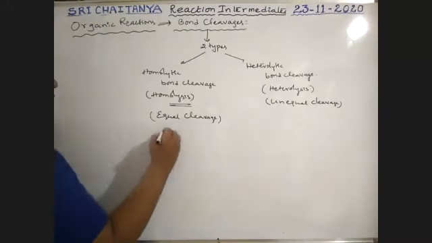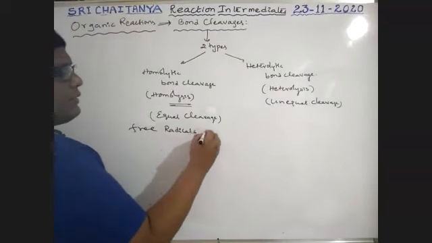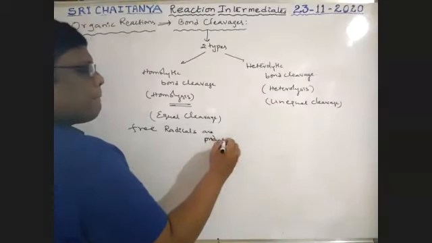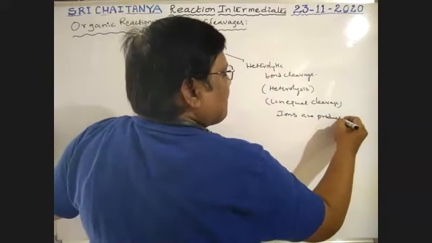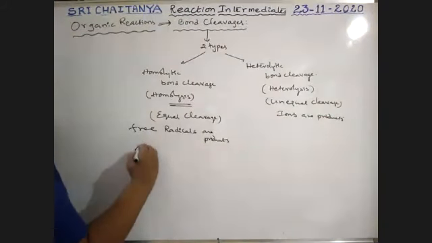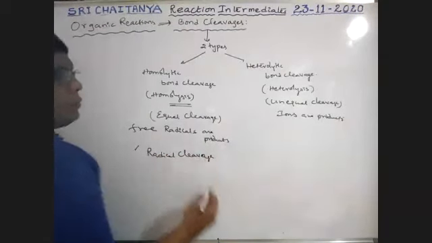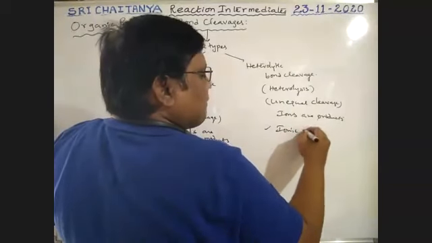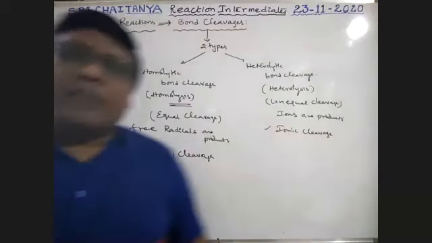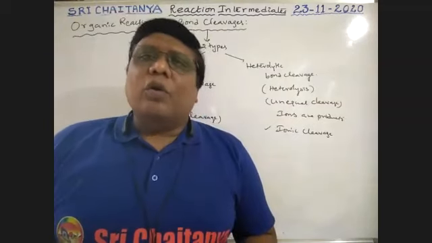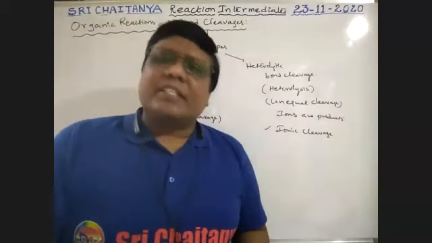Here radicals, that is free radicals, are on the product side. Here ions are on the product side. That is why this is called radical cleavage, and that is called ionic cleavage. Radical cleavage or ionic cleavage. Very, very, very important, boys. Homolysis and heterolysis. If a bond is equally broken, how is that? Let us discuss one by one.